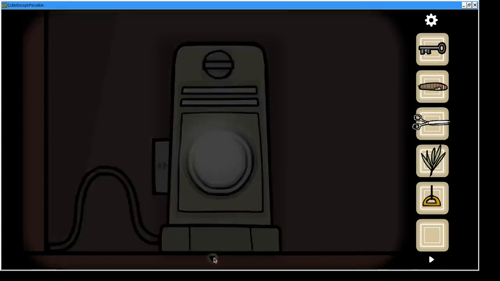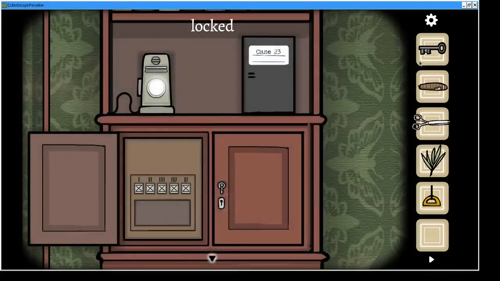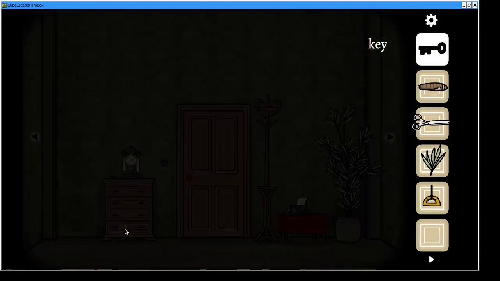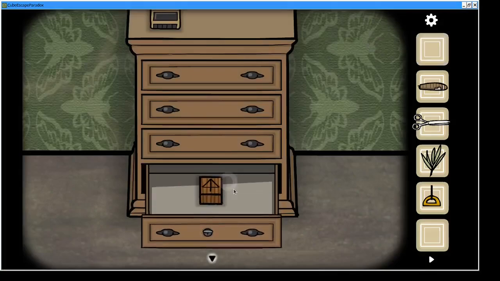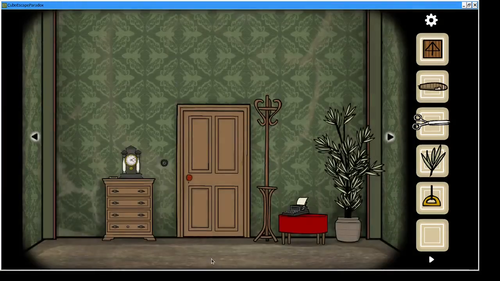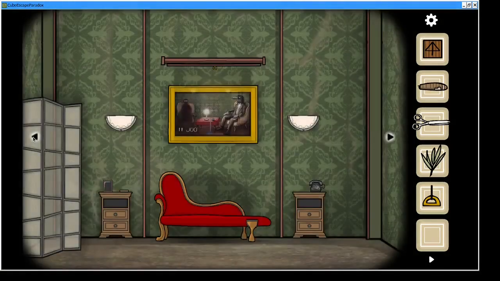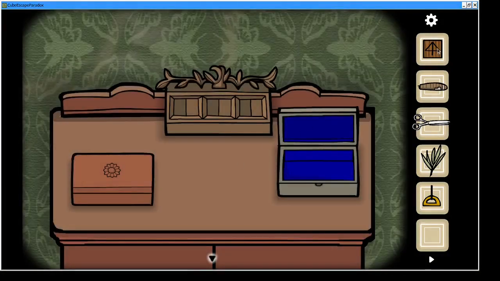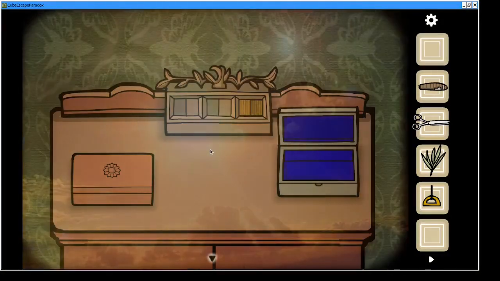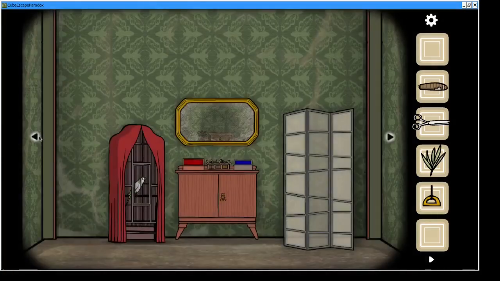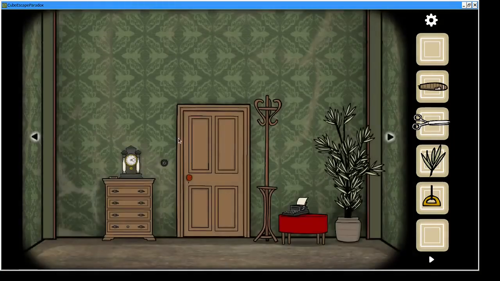Oh, and we have another key. So if we use, is it this key? No. Where does this key go? I think it goes over here. And we get a cube, which is a fairly dramatic find because in this game, the cubes are quite a significant part of it. Nevertheless, we can place this cube in here, I discovered, and we get sparkles.